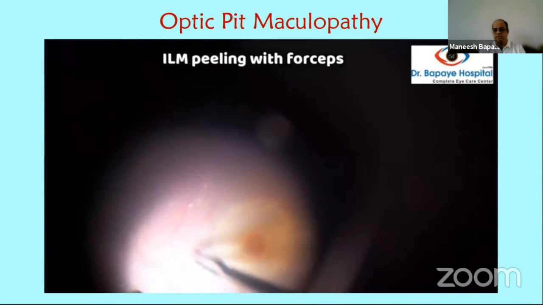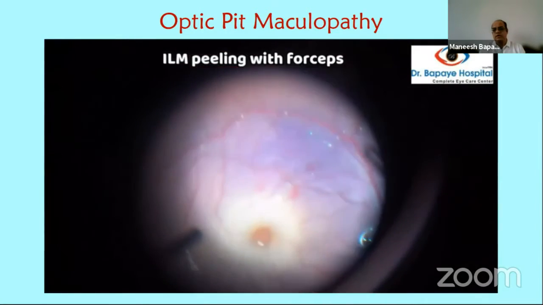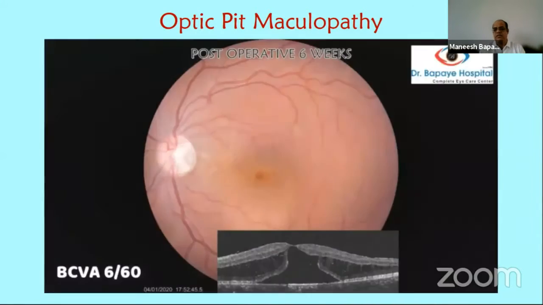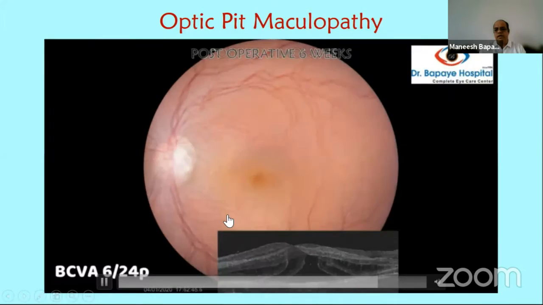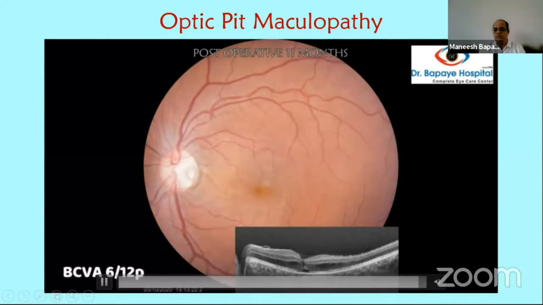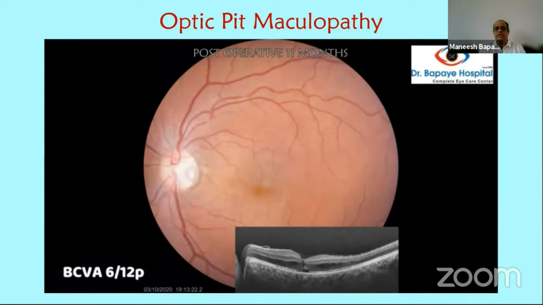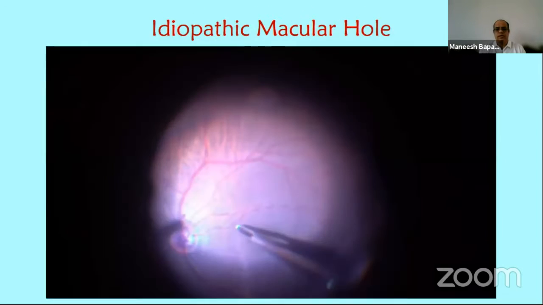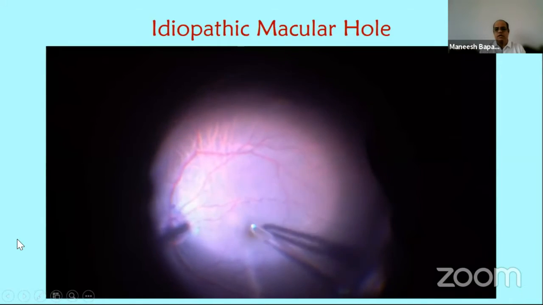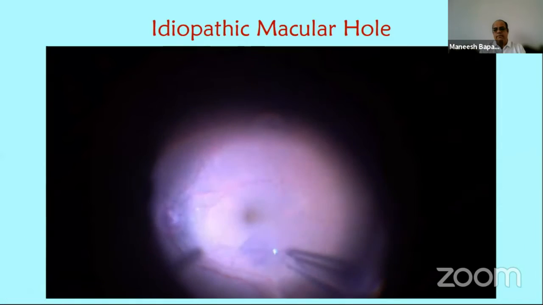The video is made fast for saving time, but we have to do it very slow, and if possible go around the macula. In this case, the ILM is stuffed into the optic pit, and as time passes, we can see the macula falling back, as well as improvement in visual acuity. This child is having vision of 6/6. She came a couple of months back, and after a year she's almost having a flat macula and vision of 6/6.